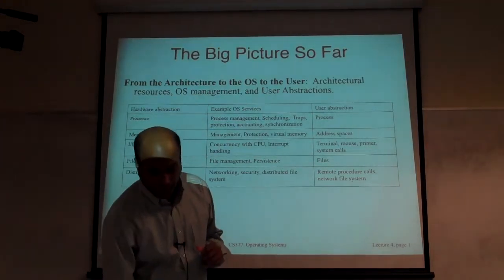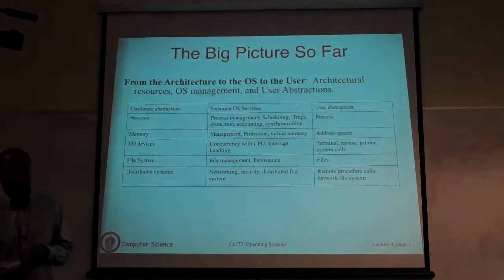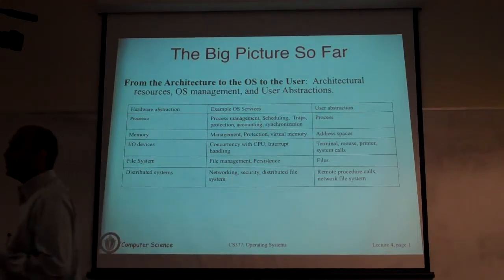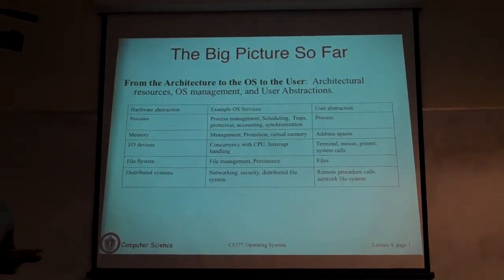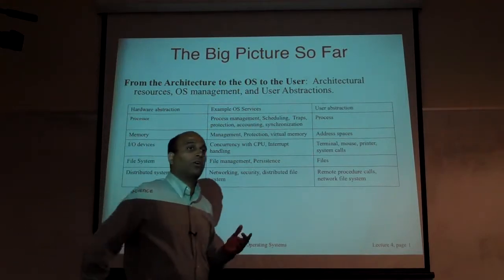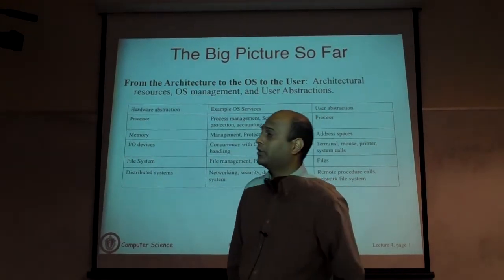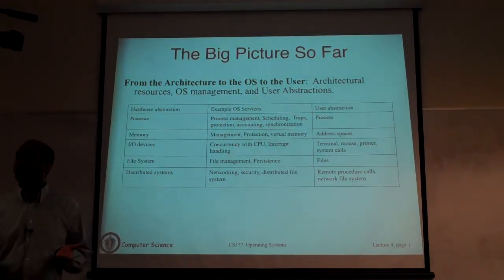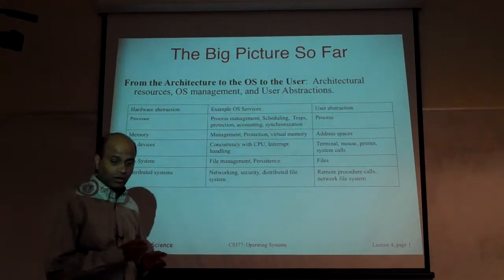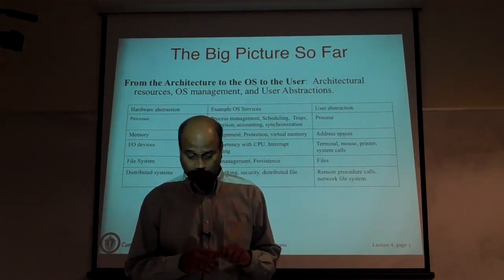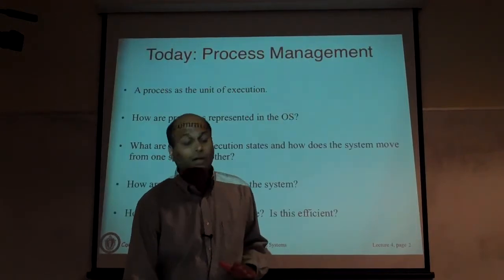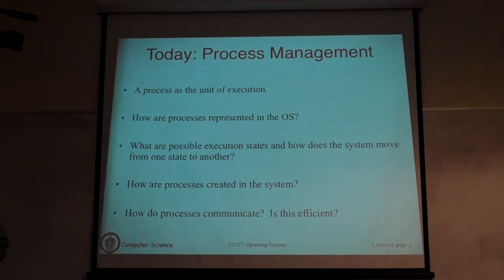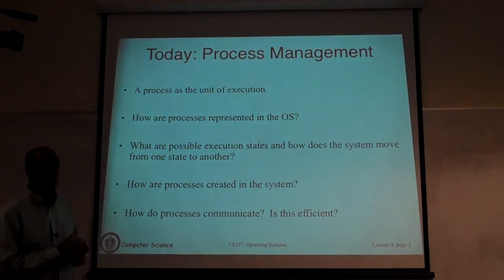Okay, so just a quick recap. We were talking about how some of the underlying architectural features can be used by operating systems to make their job easier. We also talked about various architectural options for designing OS kernels. Everything from a monolithic kernel to a layered approach to a microkernel to module-based designs. So we'll take that background, and today we will start talking about the first major component of the course, which is threads and processes. We'll start with process management.